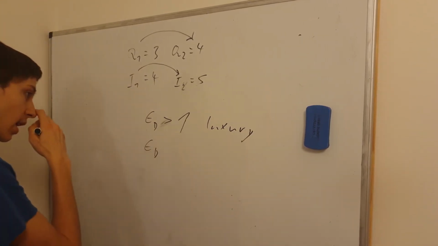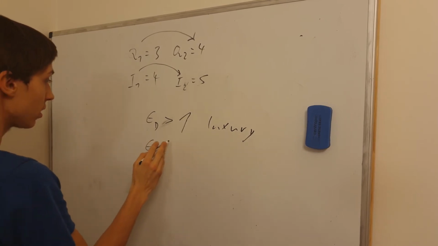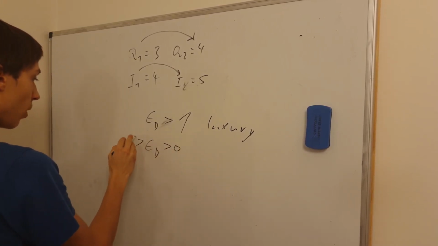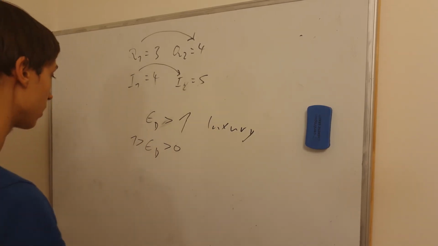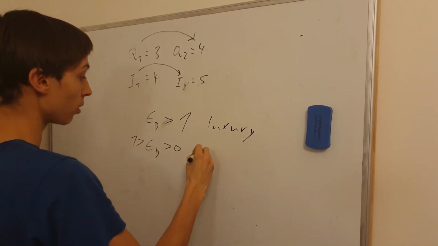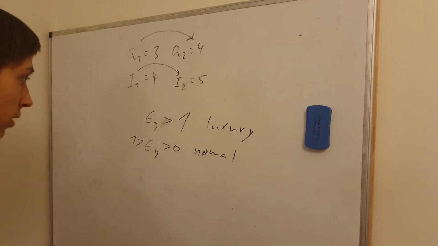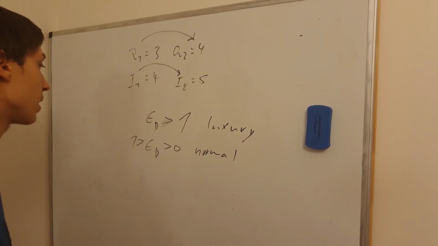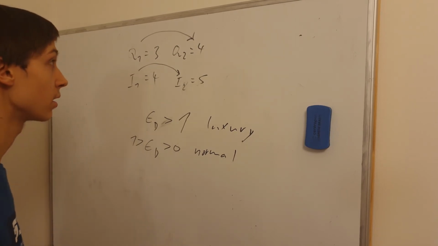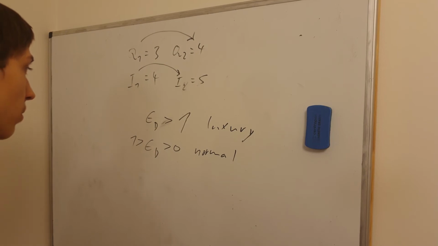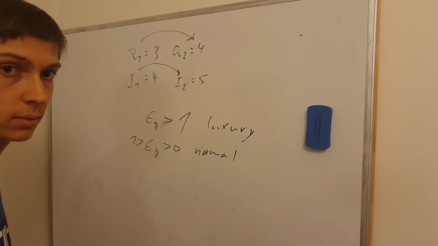When the income elasticity of demand is between 0 and 1, then it is a normal good. That means when people have more money, they're going to buy more of it.